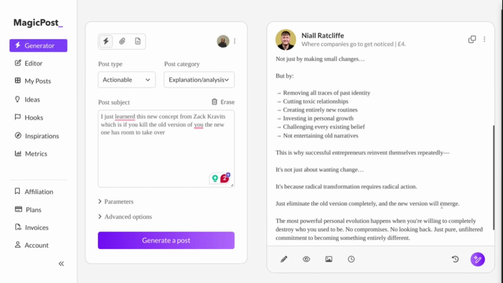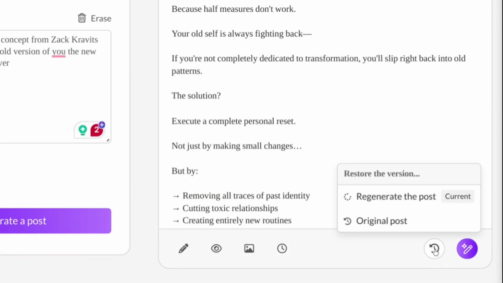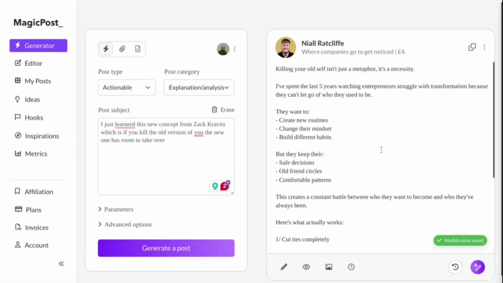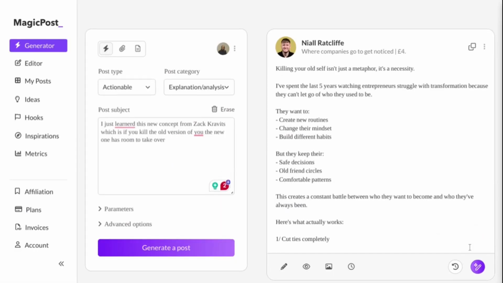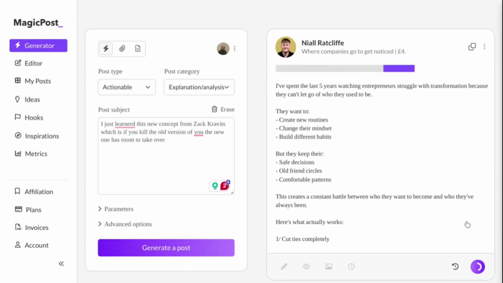Now here is how you can change in between the actual thing. As you can see, current, this is the actual new post, original post, and it's going to take us to the actual original post. The same concept applies when regenerating yourself a new hook, right?